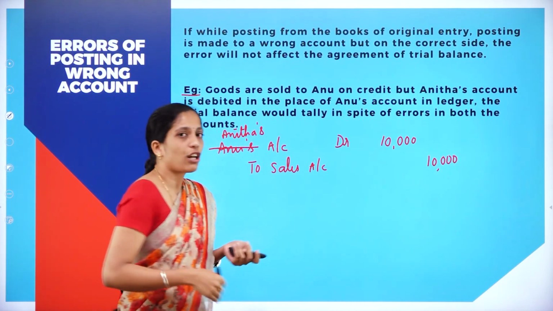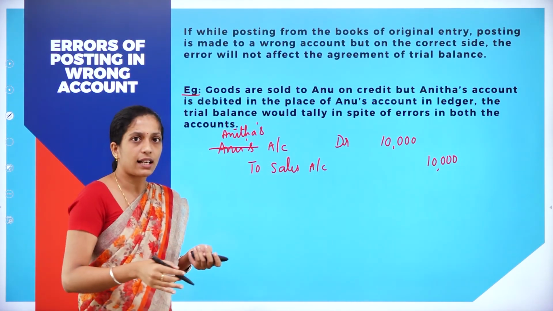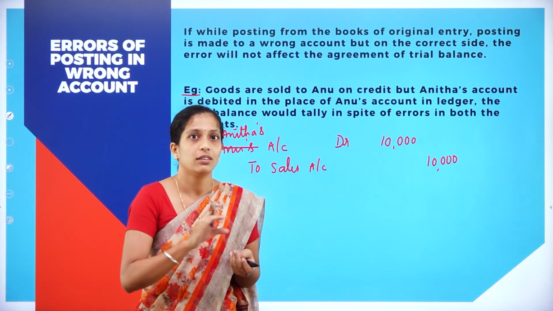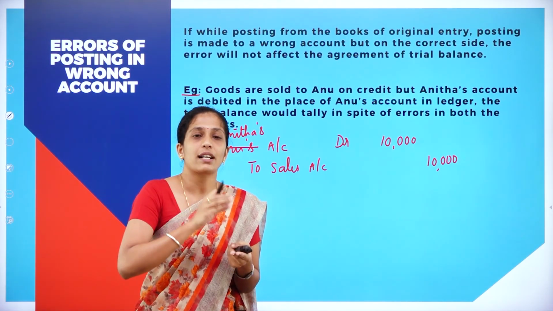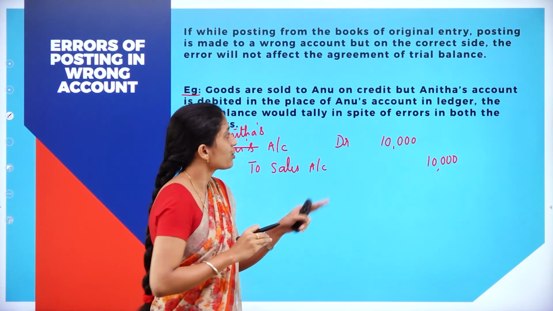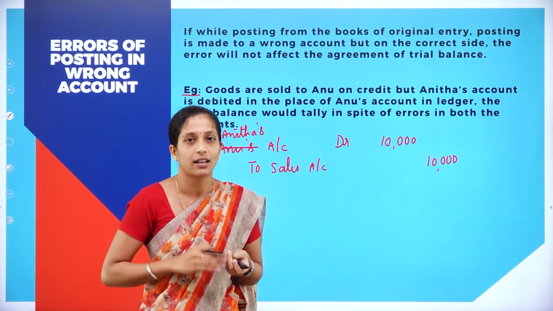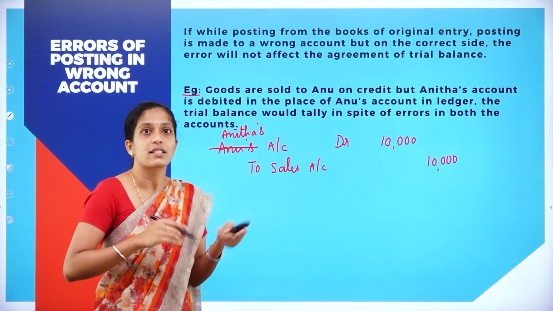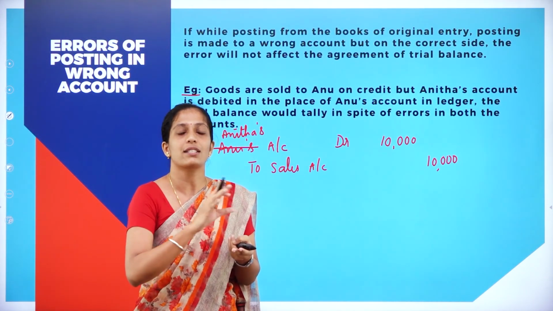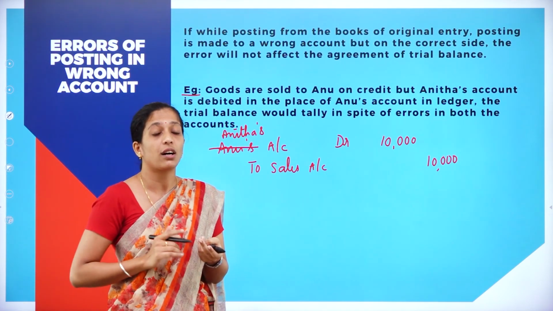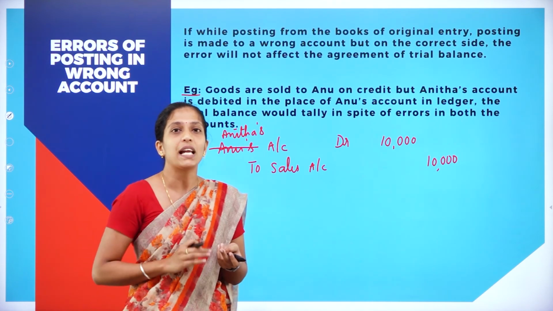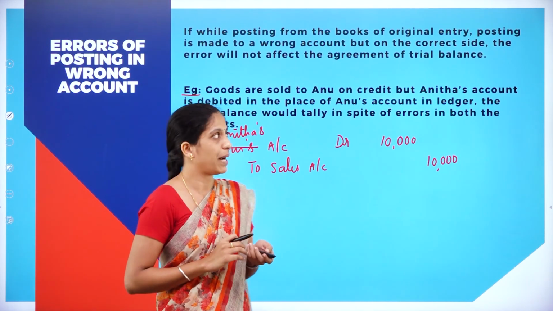Now, instead of Anu's account, they have written it as Anita's account. But in your trial balance, are you identifying which account? No. You are just identifying whether it is a debit balance or a credit balance. So here your debit balance is correct, right? So instead of recording Anu's account 10,000, they have written Anita's account 10,000. So there is no effect on the trial balance; your trial balance gets tallied, and this type of error will not be identified by the trial balance.